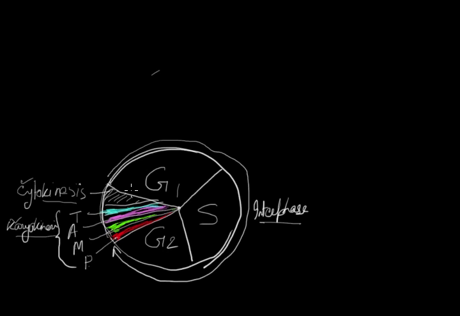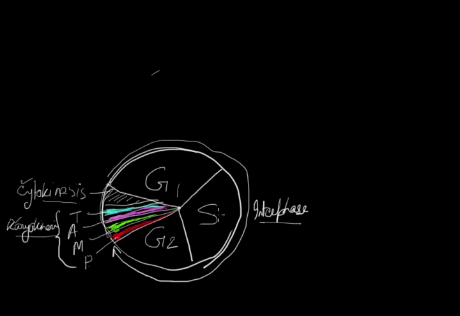Let's see actually what is happening at different stages of interphase, or rather different stages of cell cycle. If we consider the G1 phase, each and every phase is a phase of preparation of the cell for the next phase. So if we consider the events occurring in G1 phase, we must know what is going to happen in the next phase, because the cell is about to prepare itself for the next phase.